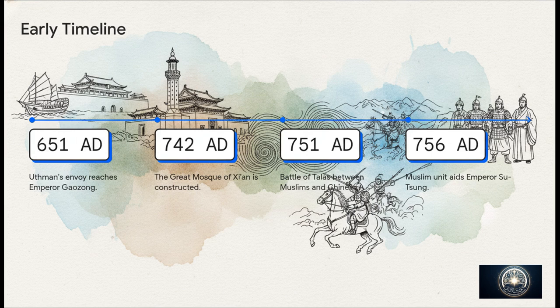Then things get a bit tense. In 751 AD, we see military friction with the Battle of Talas, where Muslim forces actually defeated the Chinese army. But, and here's the crazy part, just 5 years later, in 756 AD, a unit of Muslim soldiers, likely Persians and Iraqis, was sent to help the Chinese Emperor Suzong put down the An Lushan rebellion. History is literally never just one note, is it?